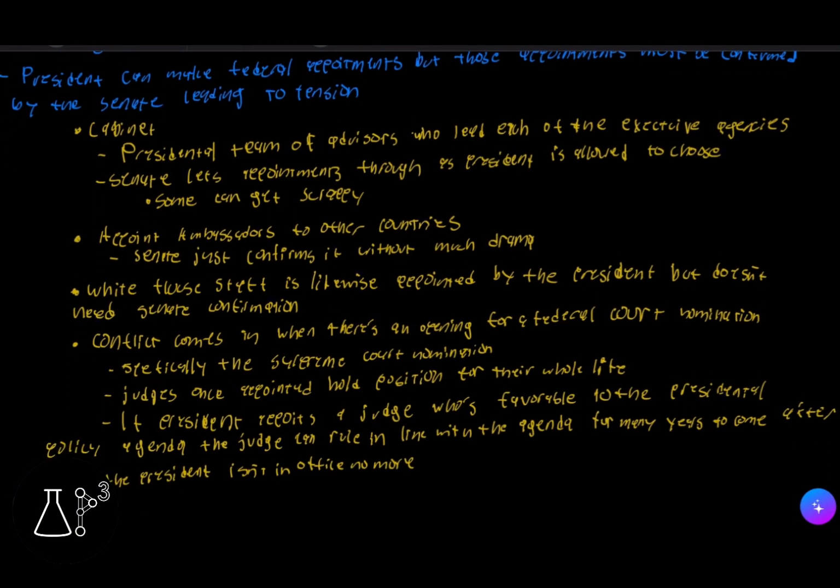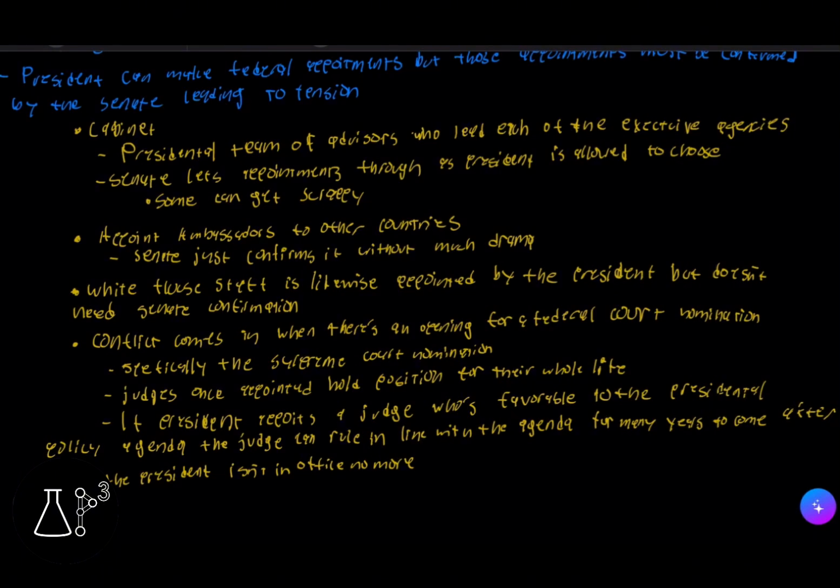So the president can appoint a cabinet. A cabinet is a presidential team of advisors which lead each of the executive agencies. The Senate lets appointments through because the president is allowed to choose, but some can get a little bit scrappy. The president can also appoint ambassadors to other countries, and the Senate just confirms them without much drama. And then we have the White House staff, who are likewise appointed by the president, but it doesn't need Senate confirmation.